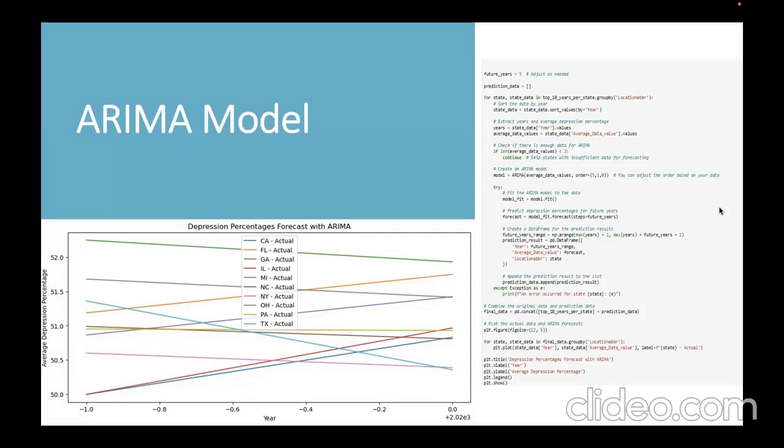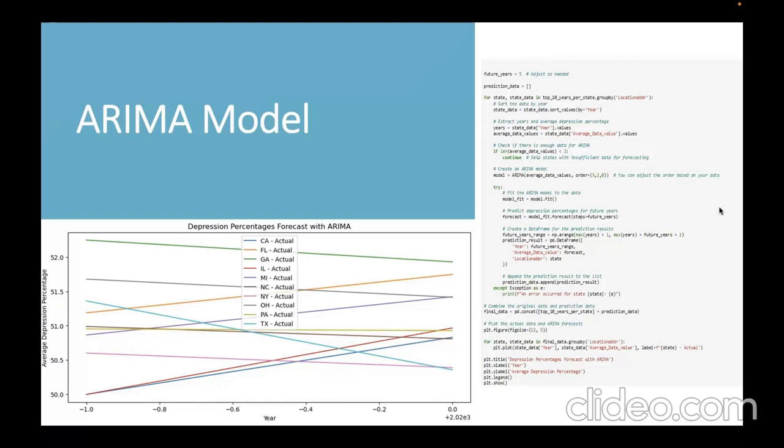Here we can see in the bar graph that there are actually multiple lines, and in ARIMA we have created a fit model. Then we have predicted the depression rate while taking a data frame and appending it, combining the original data and prediction to plot a bar chart. These are the things we have done to perform an analysis and prediction for the model.